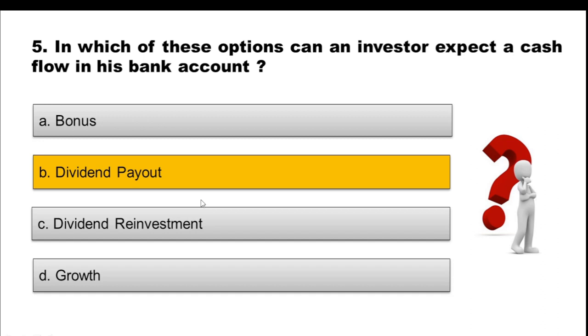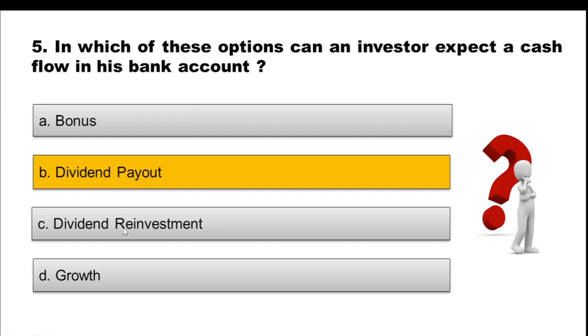Okay. So here the question is asking that in which of these options the investor can expect a cash flow in his bank account. So will it be in bonus? Obviously not, because we know that what happens in bonus, new units are allotted. So if you are having right now 1,000 units of mutual fund, you will be allotted extra additional units when bonus is declared. So new units are allotted. It is not like money is coming to your bank account.